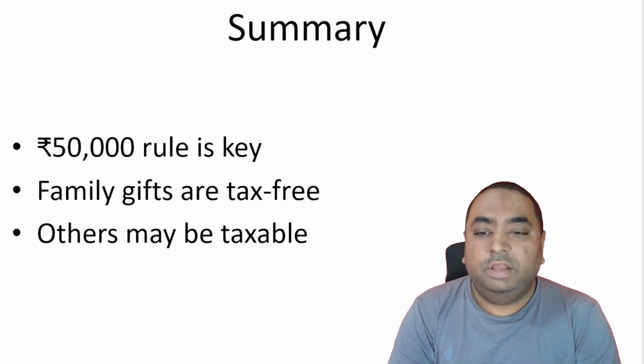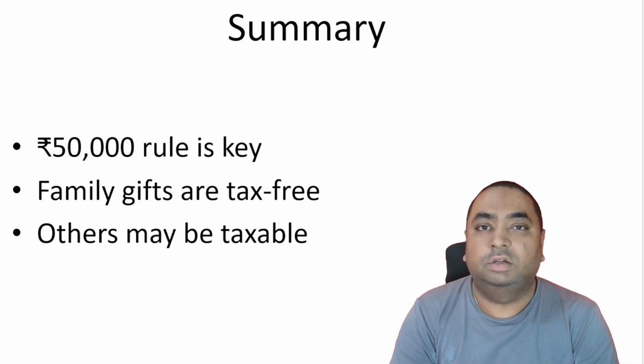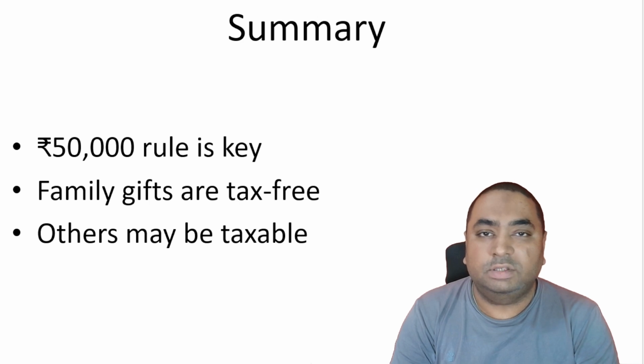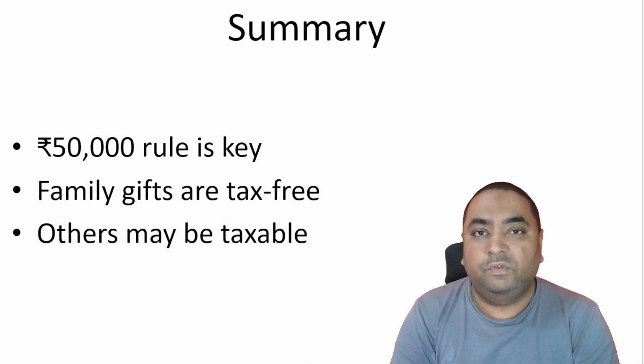So now the summary: 50,000 is a key rule, as all of us know. 50,000 is the threshold for a gift. If the gift value is above 50,000, it is taxable. If the gift value is below 50,000, tax is exempted. Family gifts are tax free. So only family gifts are tax free, and gifts from others are taxable.